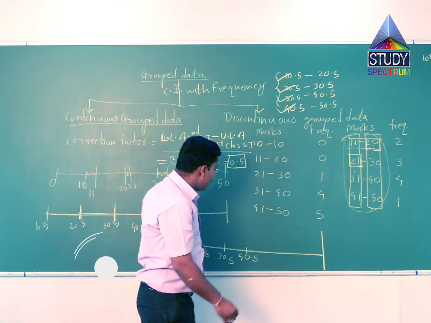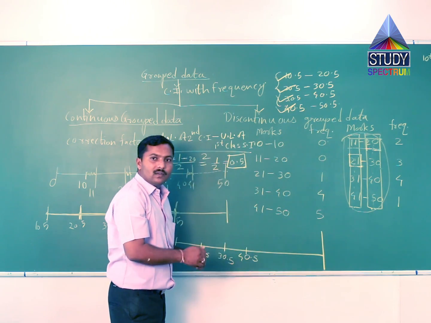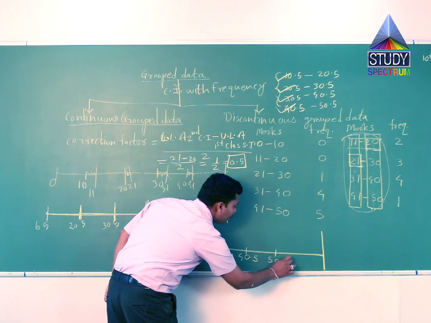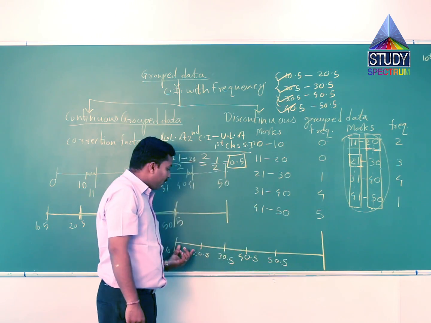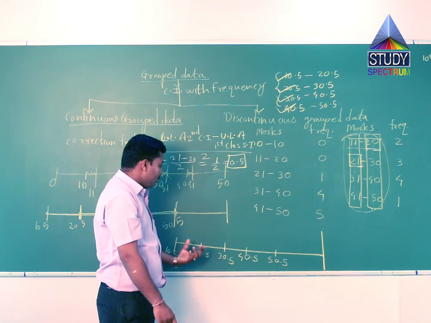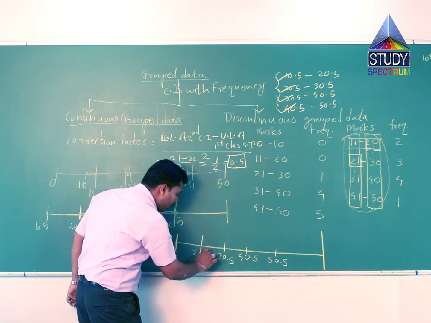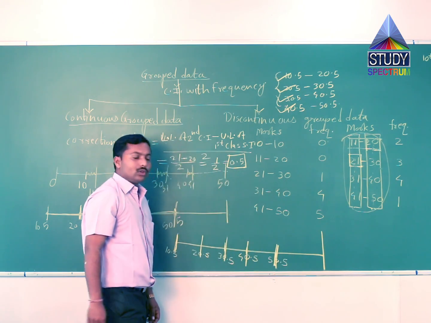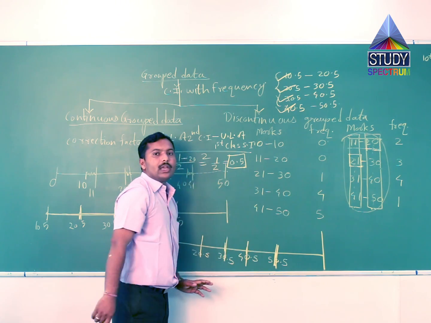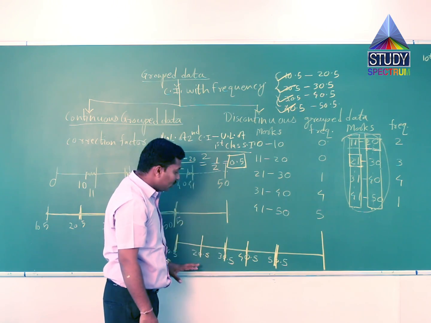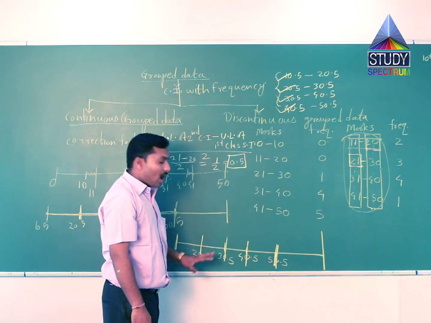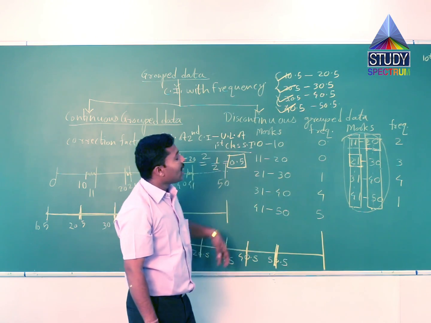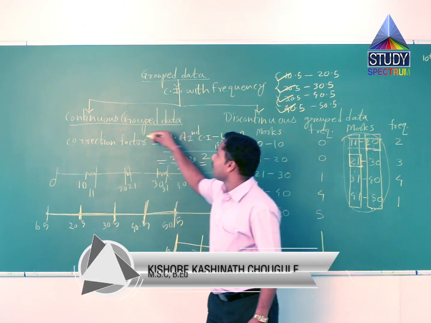This is the fourth class interval. So all these four class intervals are continuous. There is no gap between any two class intervals, and this data, with continuous class intervals and frequencies, is called continuous grouped data.